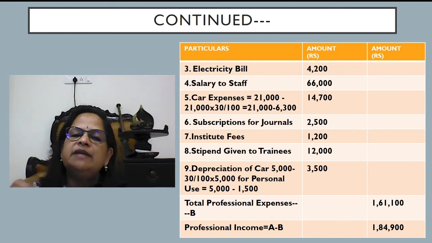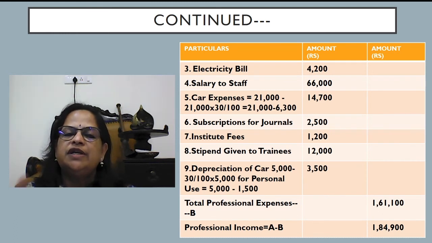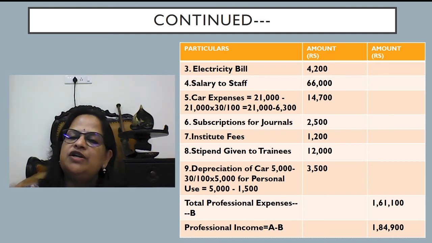Car expenses, 30% we have to reduce. 21,000 minus 30%, so 6,300 we have to reduce. 14,700 we will allow. Subscription for journals 2,500. Institute fees 1,200. Stipend given to trainees 12,000. Depreciation of car, 30% for personal use, meaning 5,000 into 30 by 100, 1,500 you have to reduce. 3,500 what he had spent for official only we will allow. Total professional expenses 1,61,100. So professional income, meaning total of A minus B, 1,84,900.